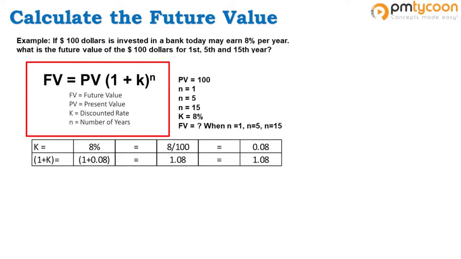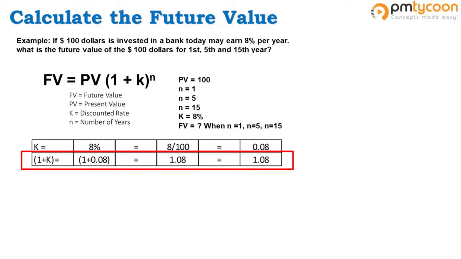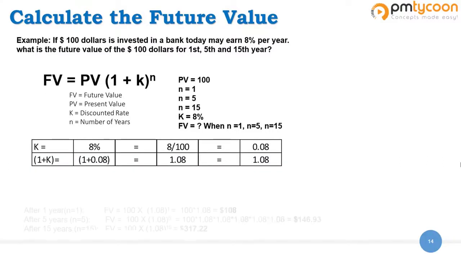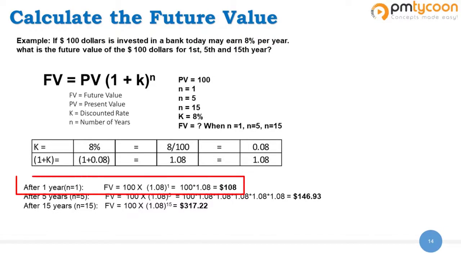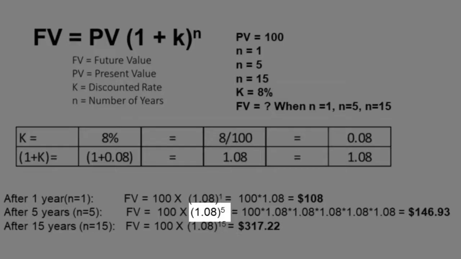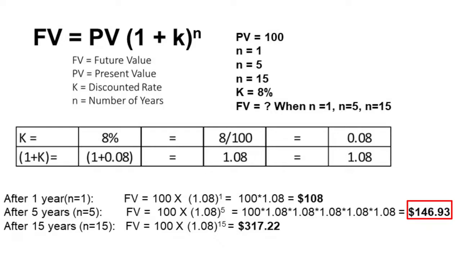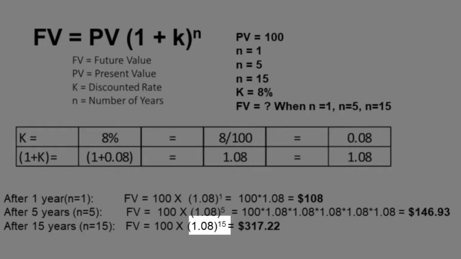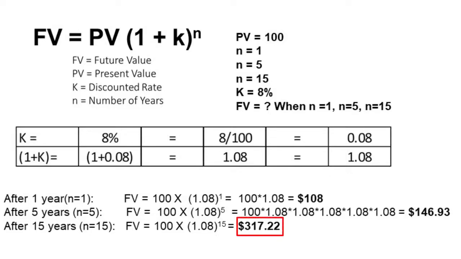To simplify, I first calculated the value of 1 plus k, which is 1 plus 0.08, and that gives me 1.08. And for the first year, it is 100 multiplied by 1.08 to the power of 1, and that gives us $108. And if you do the calculations for the 5th year, it is 100 multiplied by 1.08 to the power of 5. And if you do the math, it comes up as $146.93. Similarly, if you do the math for 15th years, it is 100 multiplied by 1.08 to the power of 15, which gives us $317.